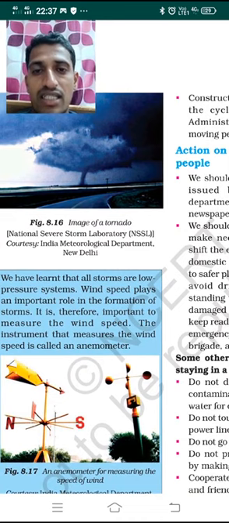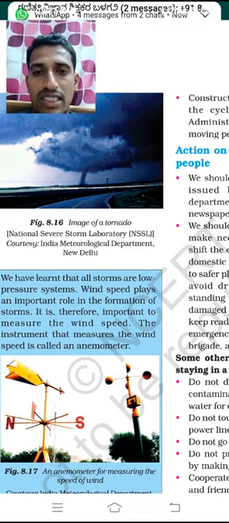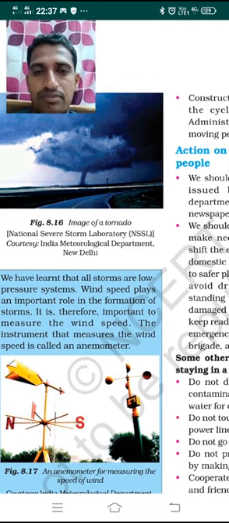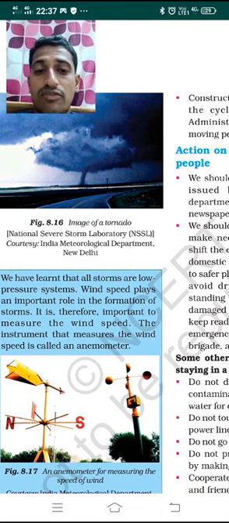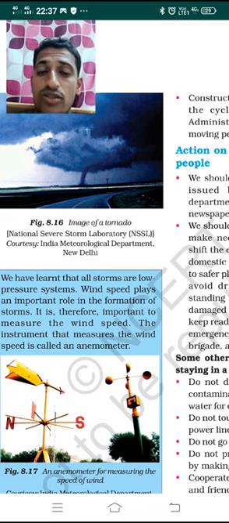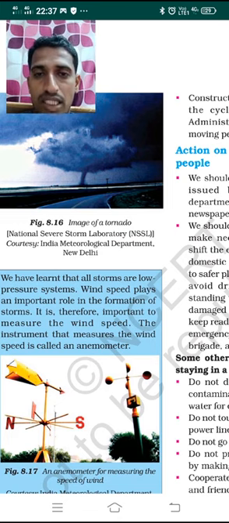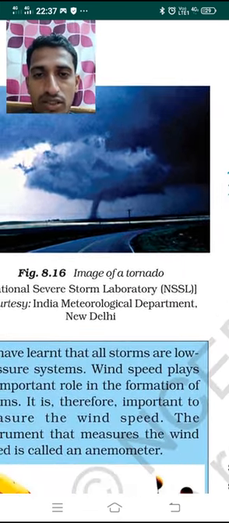It is a rotating ball of clouds, moving from the clouds towards the land. This information is given by the National Severe Storms Laboratory and released by the Indian Meteorological Department of New Delhi. See how the tornado is rotating, like a funnel.